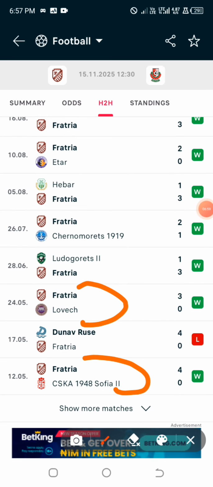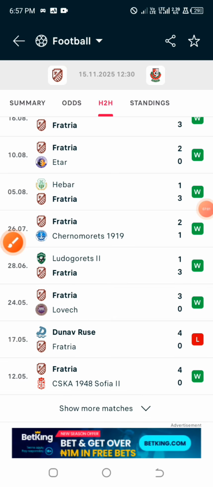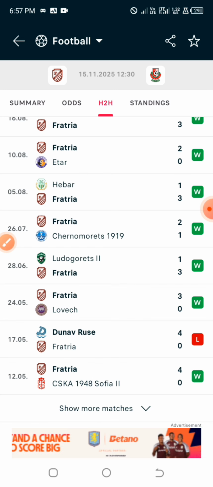All right, now we have the last 10 games that they played at home. Out of these last 10 games at home, we are going to check them, and if we are able to get at least 5 winnings out of it, we are going to check for the away team too. They must not get more than 3.